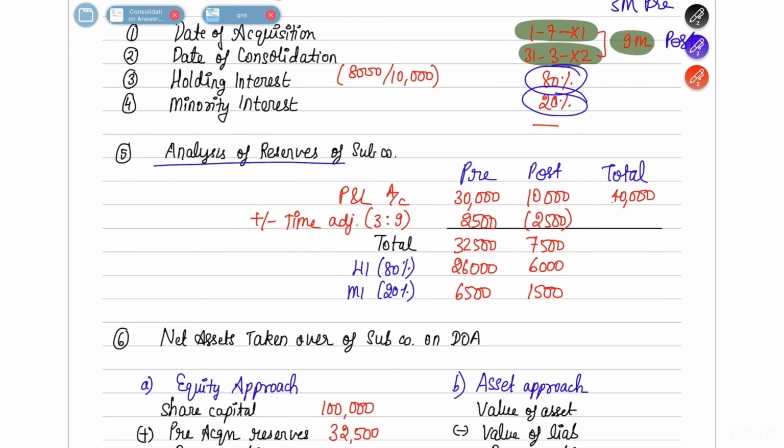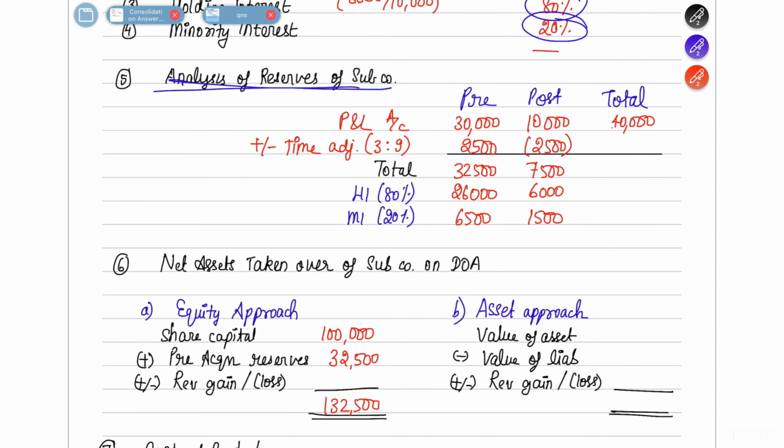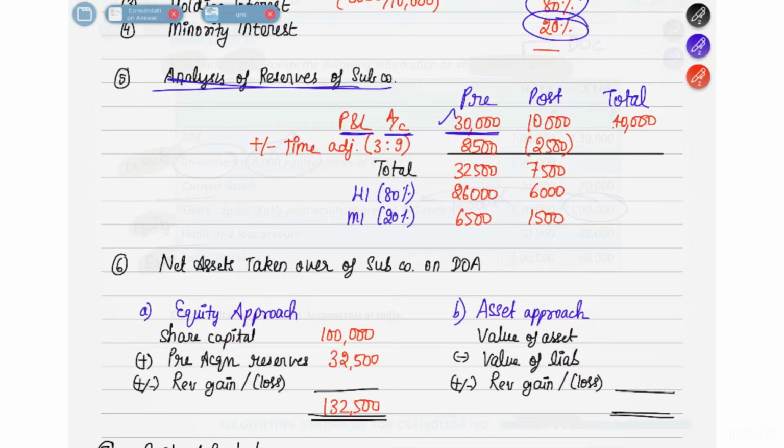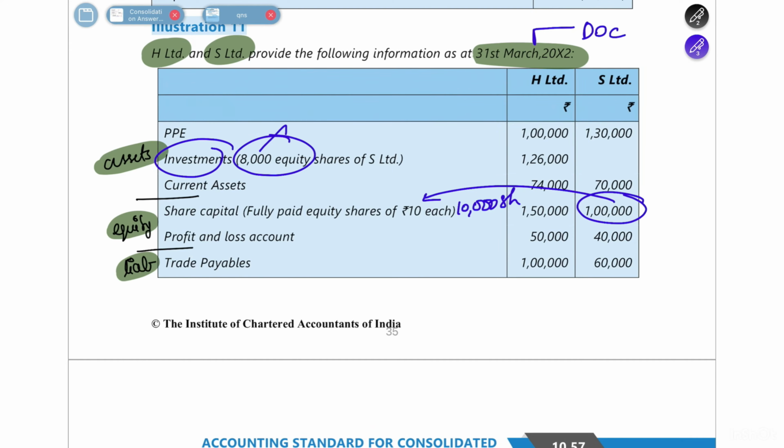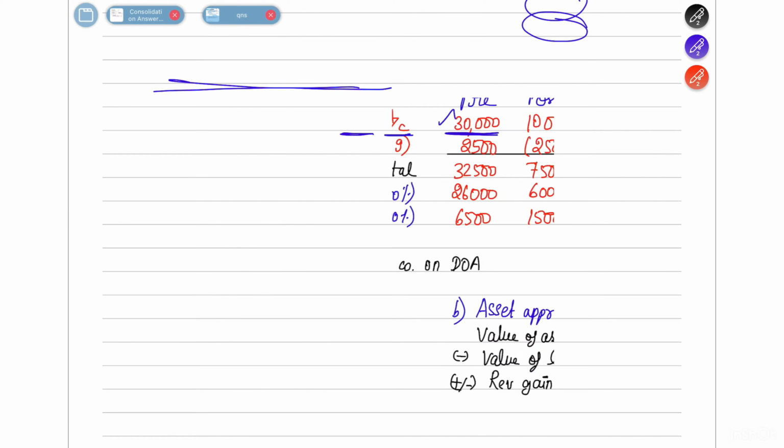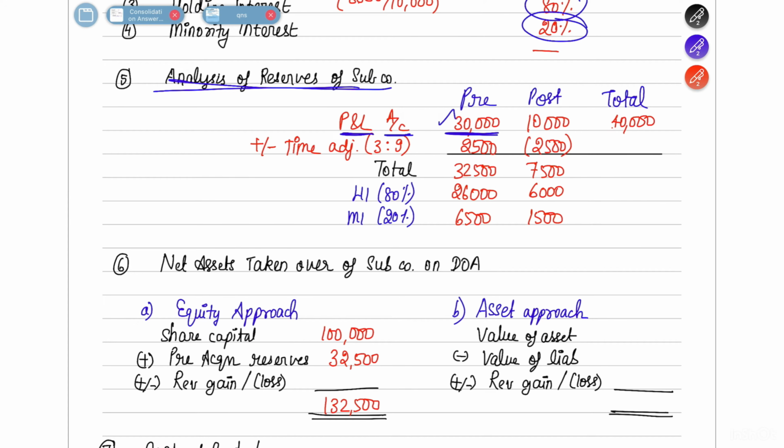Then since there is a pre and post differentiation, we will prepare the analysis of reserve. So P&L account, already they said in the question that on the date of acquisition 30,000 was the balance. So this will come under your pre column. Now how much will go under the post column? You have to see there is a total reserve of 40,000 in the company on the date of consolidation. Out of which 30,000 is already pre, so the rest 10,000 is going to be the post.